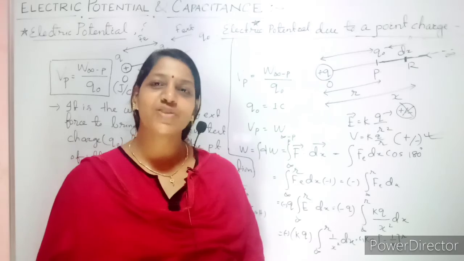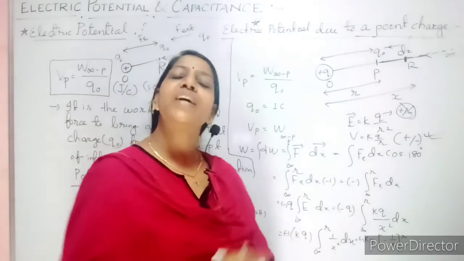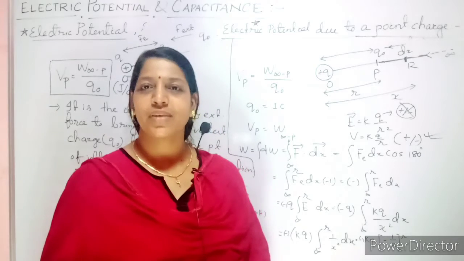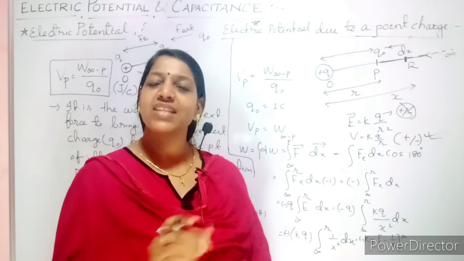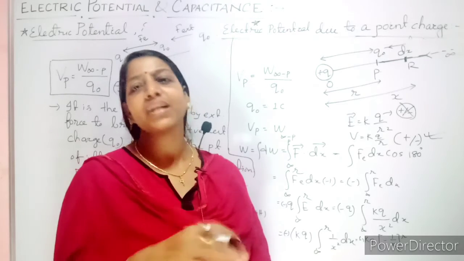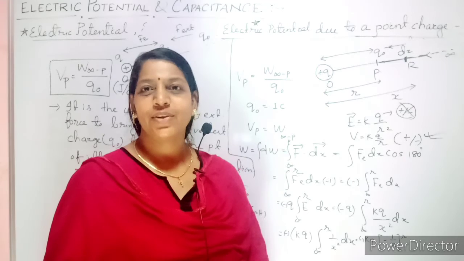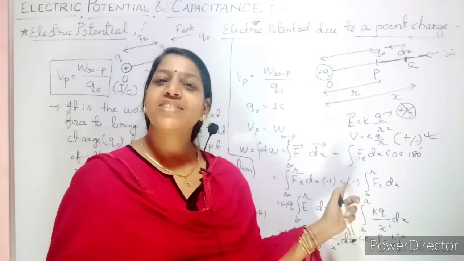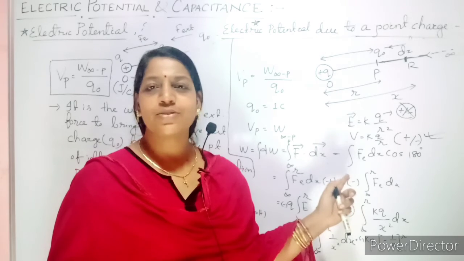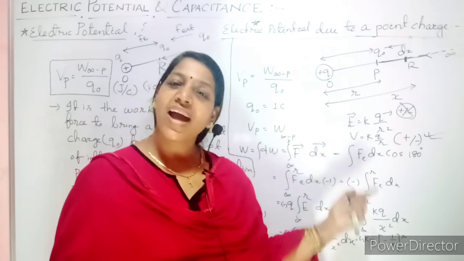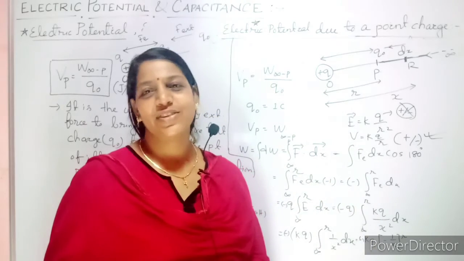If you are bringing your charge as negative, you should write it as K minus Q by R, or minus KQ by R. Got it? But coming to electric field, you should consider the magnitude and you are considering the direction vector. Okay. Here, your potential is a scalar. There is no direction associated with it. But the charge, whether it is positive or negative, you need to give attention to it.